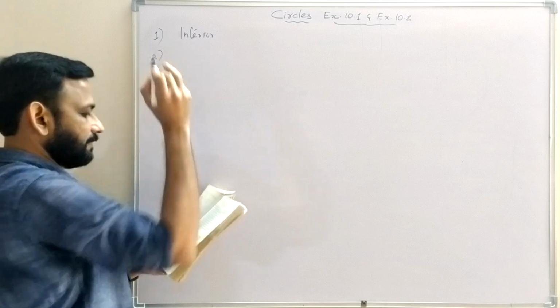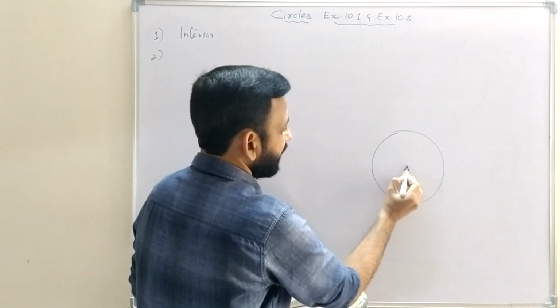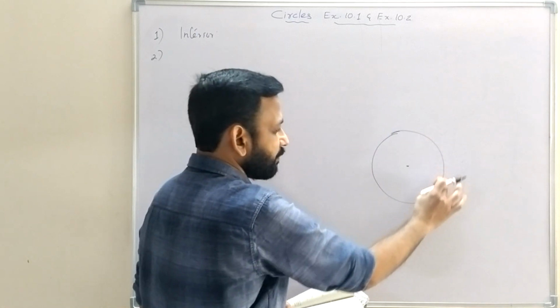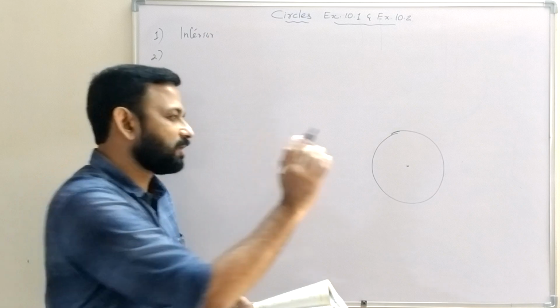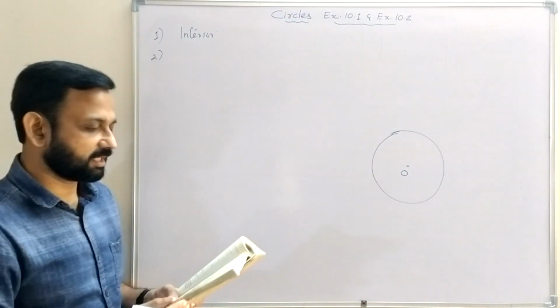of the circle, because this is the circle, and the center is an interior point. The center is not a point on the circle. The center is not a part of the circle. So the center is an interior point of the circle.